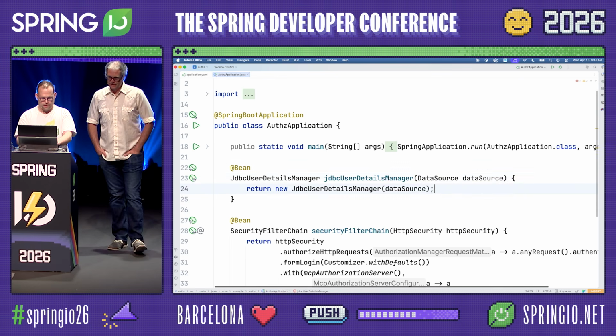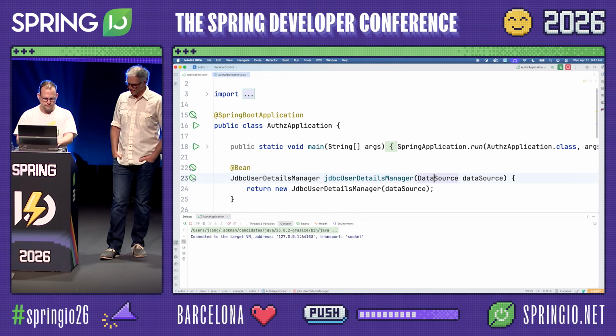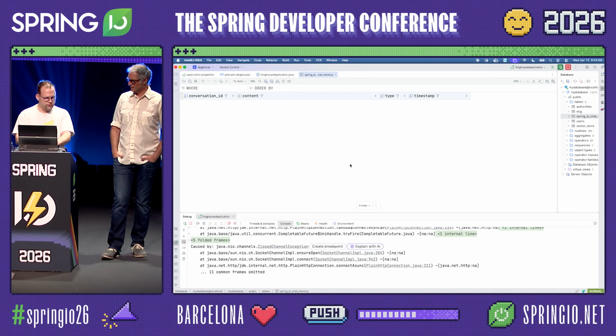Great. So we'll have our users in our database. We've got our MCP auth set up. Anything else we need to do on the auth server side? Auth server, I think, is all good.